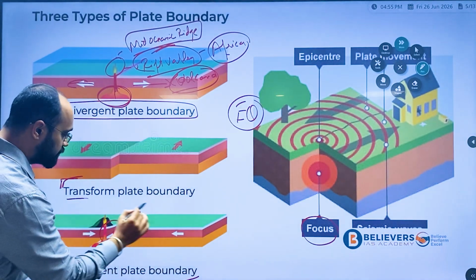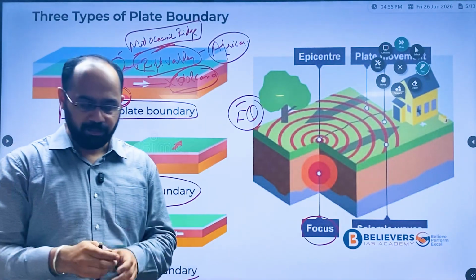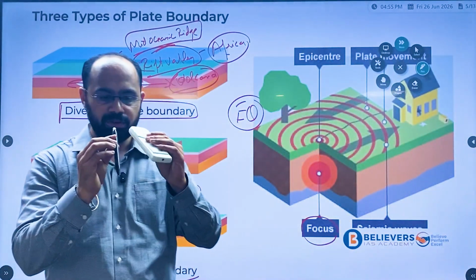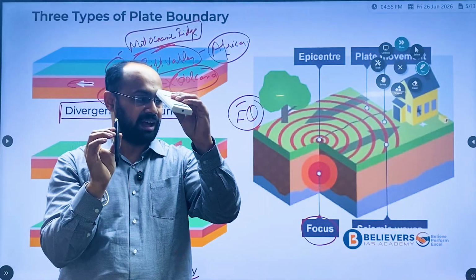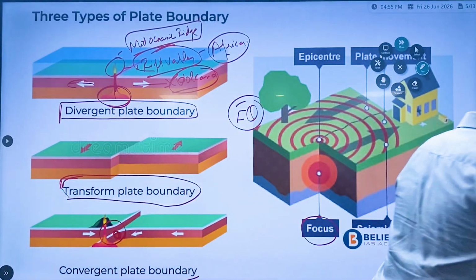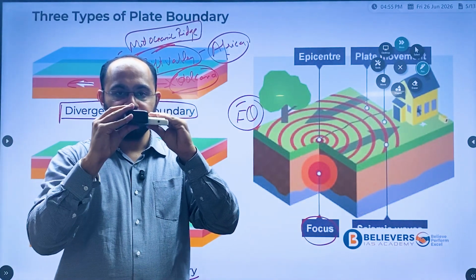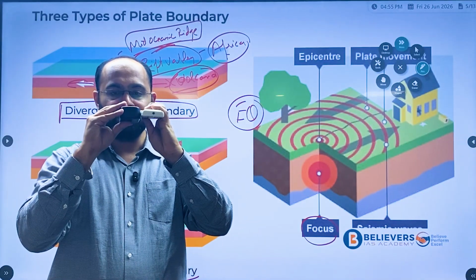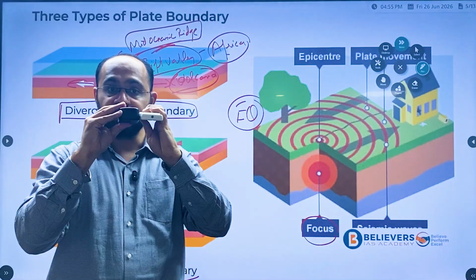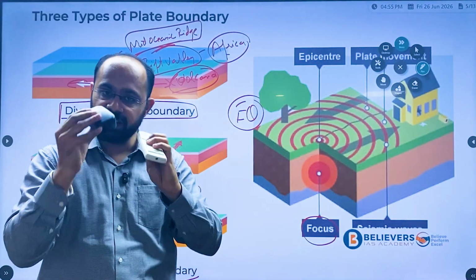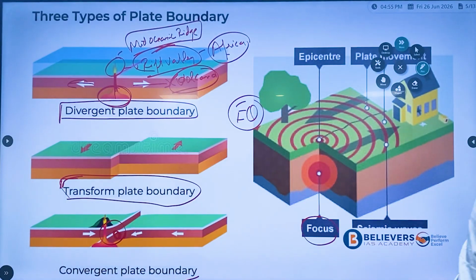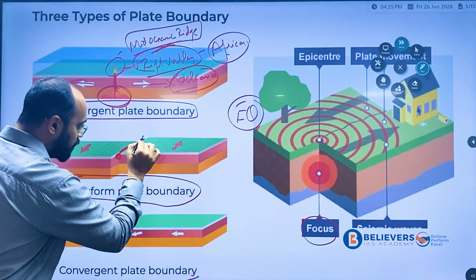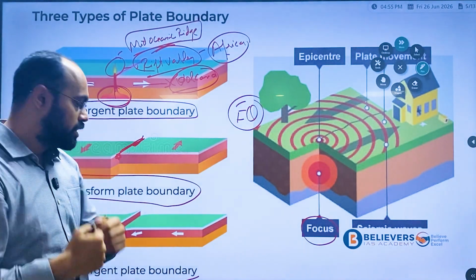Even if you see this transform plate boundary, to understand this, let's take an example of this. Now there are two plates. This is one plate, this is another plate. One plate is moving this side, one plate is moving the other side. Whenever these plates move very slowly, there is a stress created. When this stress is getting released, this is where the earthquake is formed. This is what we call fault lines.